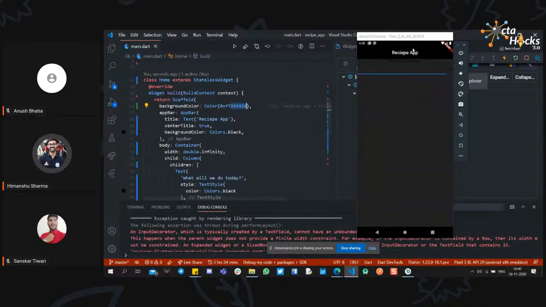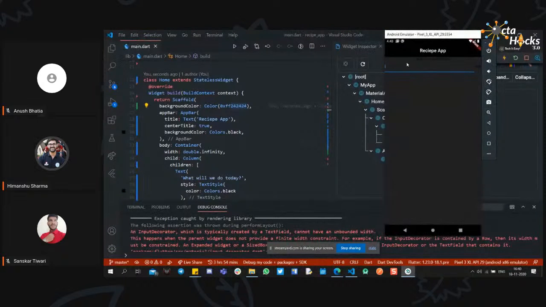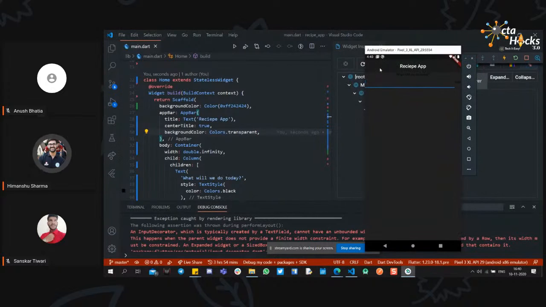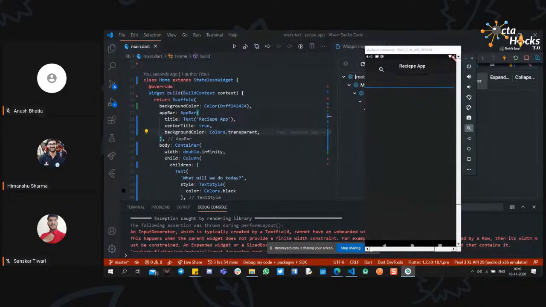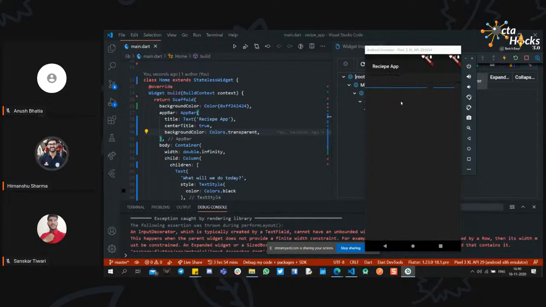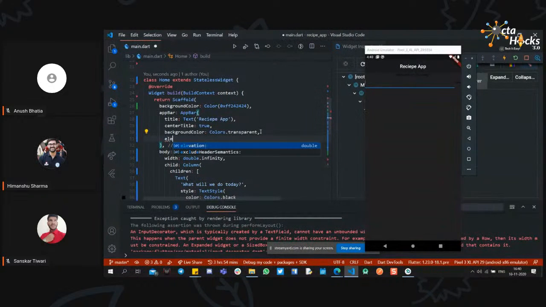Now I also want the app bar to have a color similar to the background. So you can add a transparent color. Still, we see a little something. If I zoom over it, sorry, it is not zooming. If we zoom on it, you can see a little shadow in the recipe app bar. So what you can do is remove the shadow with the elevation property.